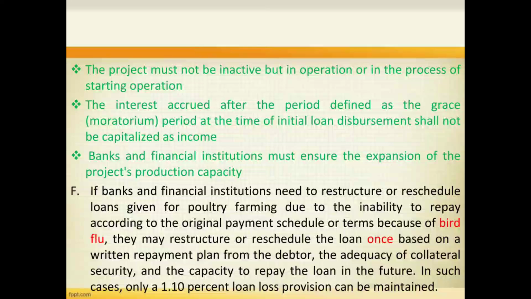Next point is, if banks and finance institutions need to restructure or reschedule loans given for poultry farming due to the inability to repay according to the original payment schedule or terms because of bird flu, they may restructure or reschedule the loan once based on a written repayment plan from the debtor, the adequacy of collateral security, and the capacity to repay the loan in future. In such cases, only a 1.10% loan loss provision can be maintained.